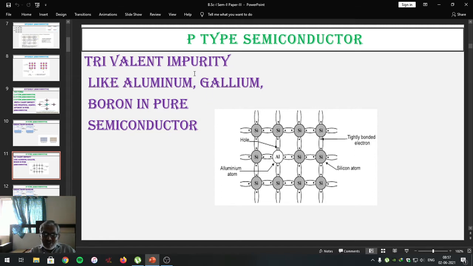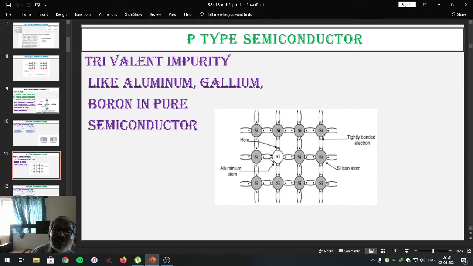When such an aluminium atom is added into the pure silicon crystal, we know that each silicon has valency 4. Most of the silicon atoms share their own 4 electrons with the neighboring 4 silicon atoms to become stable. That happens in the pure semiconductor. But when an aluminum atom is added, which has only 3 electrons in the outermost orbit, look here, this is 1, 2, 3.